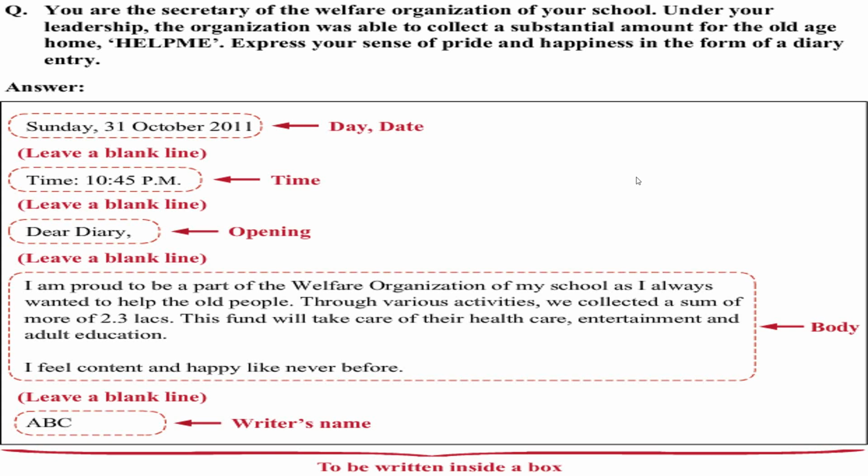Like, only check the answer. First you have to draw a box. Don't forget to draw a box. You have to write the diary entry in a box. First you write the day, then a comma, then the date. Leave one line, time, leave one line, dear diary, leave one line, the body, and then leave one line and then you can write your name. I hope you have understood and you can write.